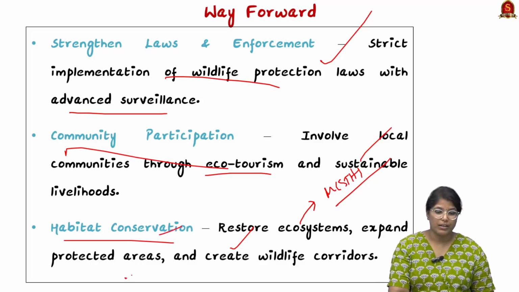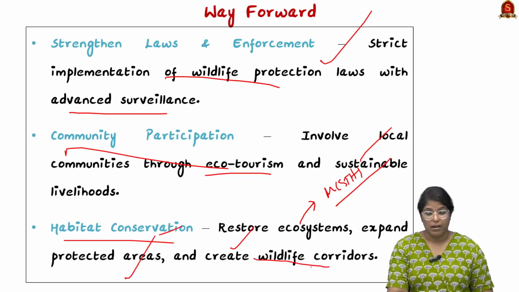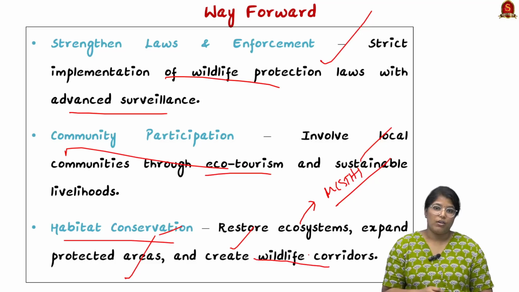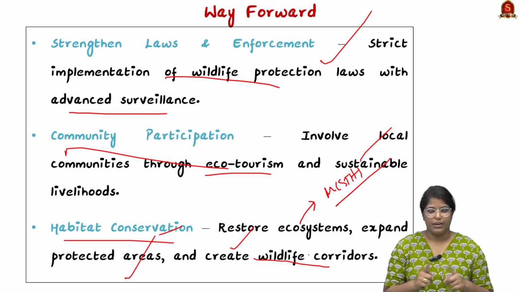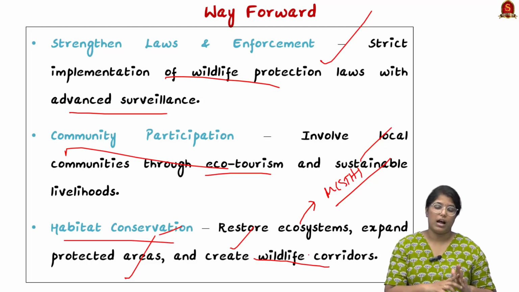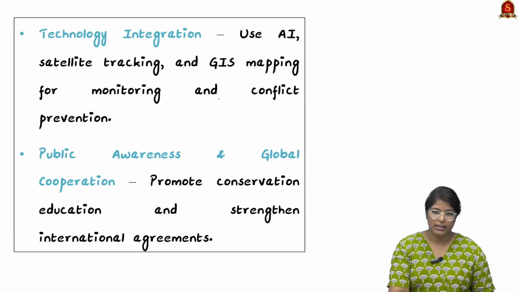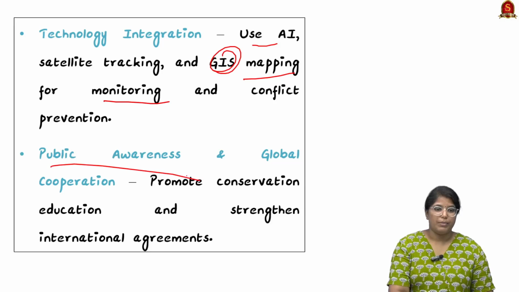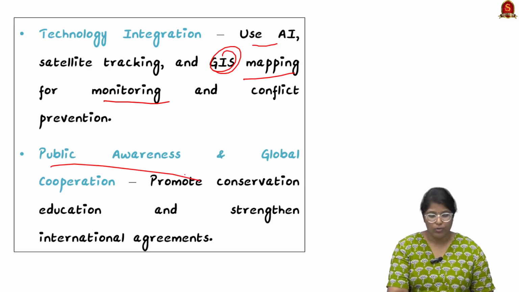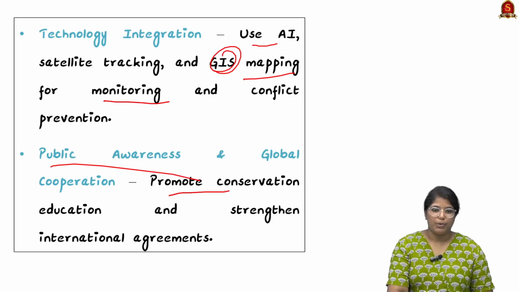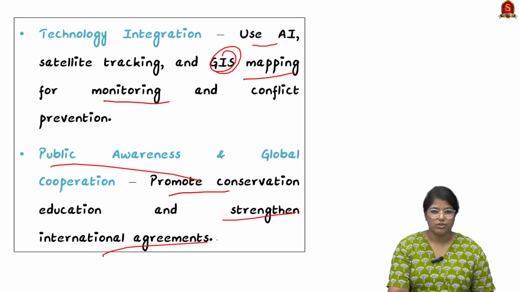We can expand the protected areas, and we can create wildlife corridors. The main purpose of a wildlife corridor is to link two different populated wildlife areas. So these corridors should be there. We have to create a lot of things to ensure mobility and stop the destruction of the habitat. Now moving on, we shall bring in a lot of technology integration. As I said, we can use AI, satellite tracking, and GIS mapping for monitoring as well as conflict prevention, and we can bring in a lot of awareness and global cooperation. This can be done by promoting conservation education and strengthening international agreements.